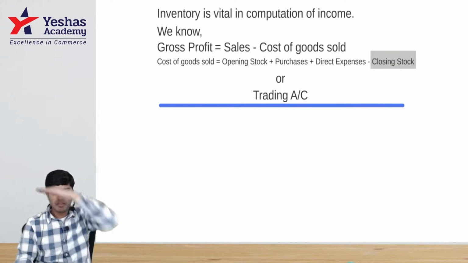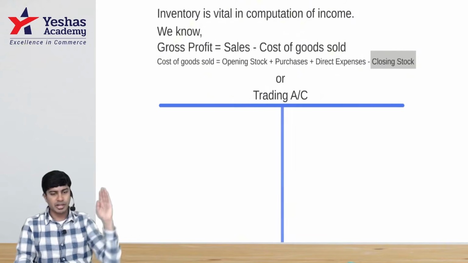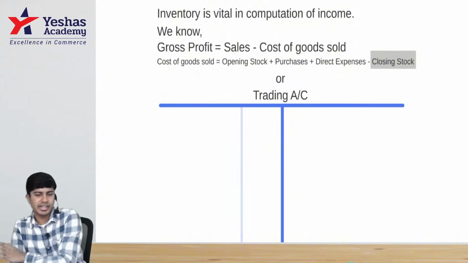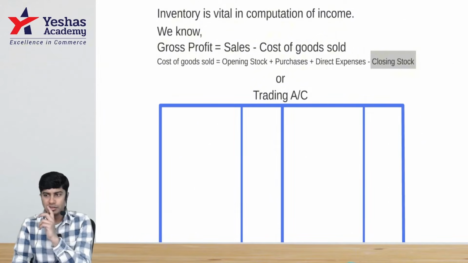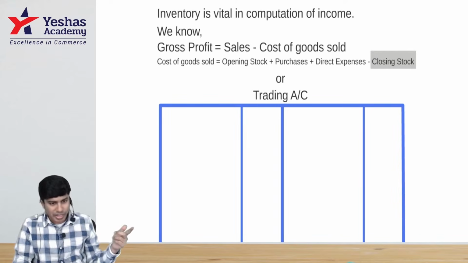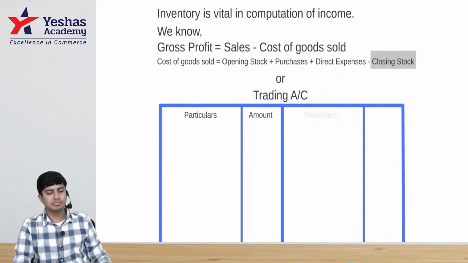You know the trading account? First, one sleeping line. Then one standing line in between. That side of the standing line is debtors. This side of the standing line is creditors. And you will draw an amount column and one particulars column. Format is okay. Here you write on the debit side first item, opening stock.